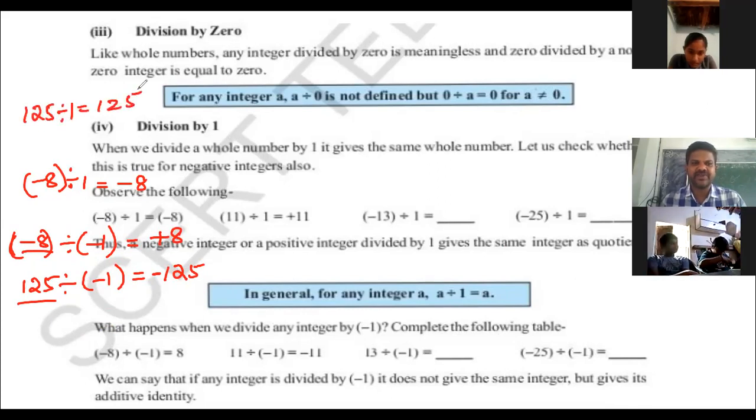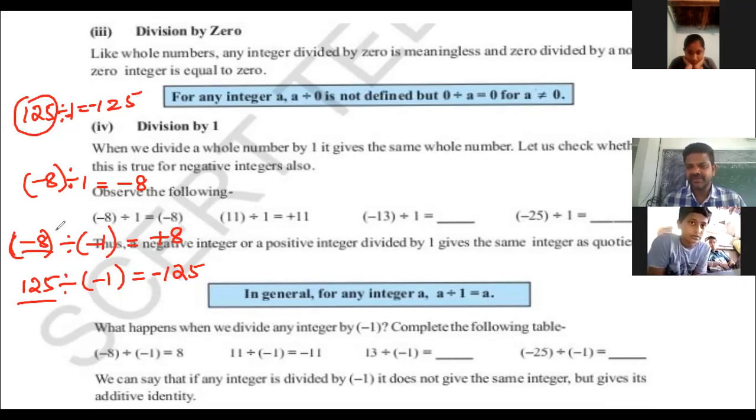If it is divided by -1, it will be minus. Whatever the dividend, we get its additive inverse.